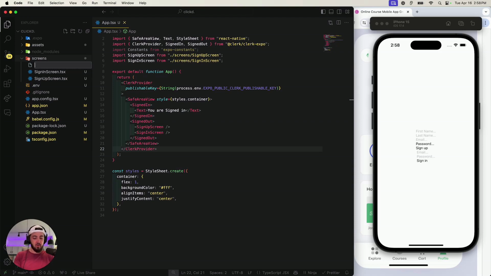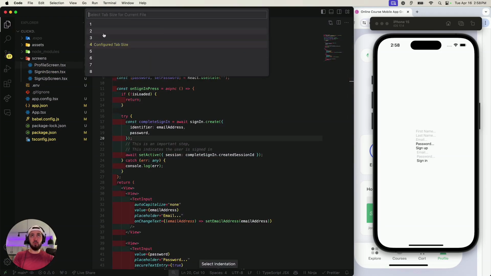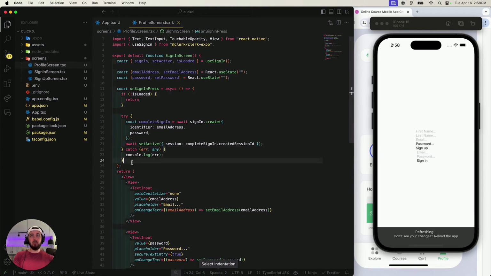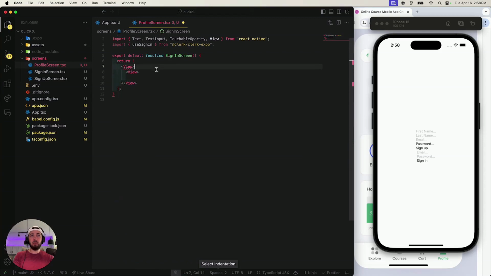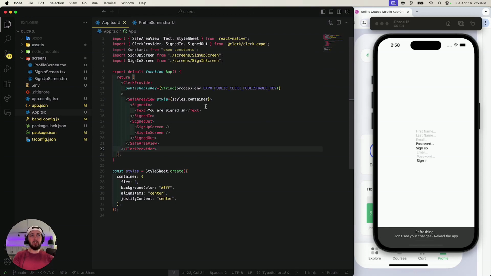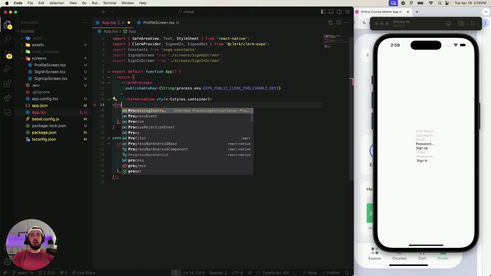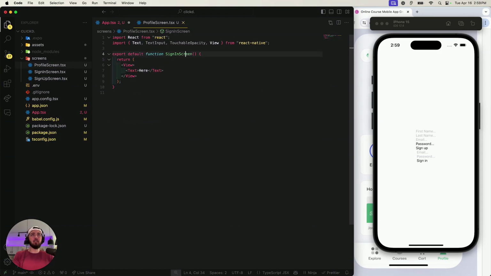Okay, so what screen is that? I'll say profile screen. Oh, and I'm actually gonna steal some of this just as a template. So we're moving with speed and grace. I'm going to get rid of all this JavaScript. I don't want it here neither. And boom, we'll put a text here. Okay, we'll get rid of the Clerk Expo. And because we're looking at the Clerk Provider Safe Area View, let's just pop in this profile screen. I'll honestly have to figure out how to use the navigation in this again. Profile screen.